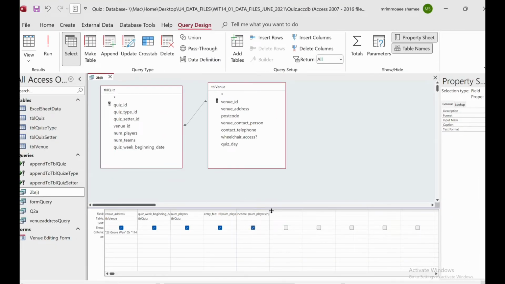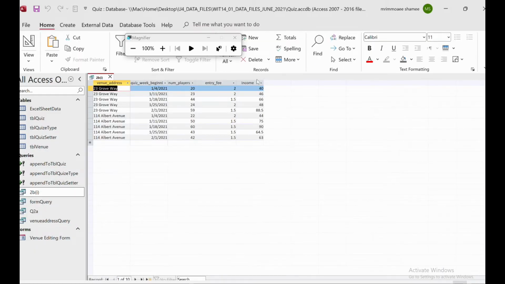Save. We will save it. Then I will go to the view. So this is the income. Try to check it by yourself as well. So figure out like 20 into 2 is 40, right? So if it's working like this, then obviously the multiplication is right, then your answer is right.